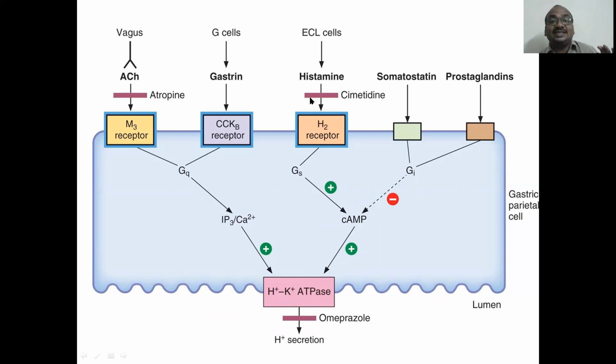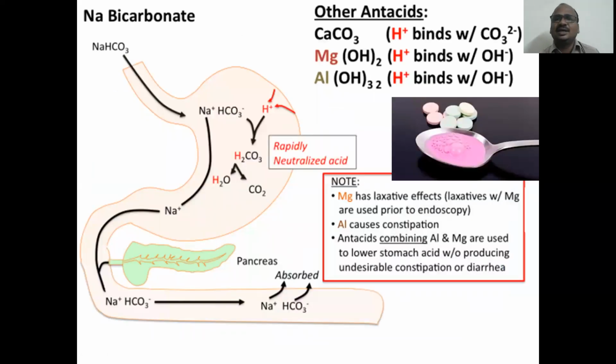And here see cimetidine, it blocks the histamine receptor. And the proton pump inhibitors, the prazoles, this is the proton pump. It secretes the HCl. It will be stopped here. Diagrams you have to enjoy. Acetylcholine, parasympathetic system. It increases the acidity. Atropine blocks the acetylcholine. It is blocking. This is a parasympathetic blocker. Like G cells, gastrin.